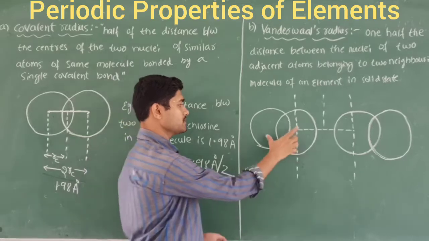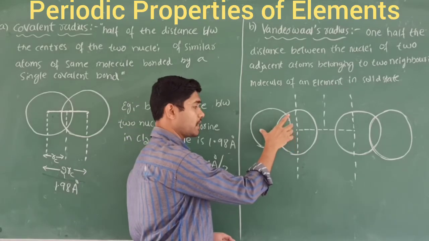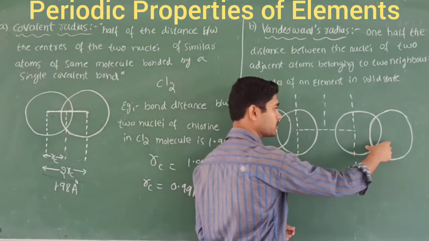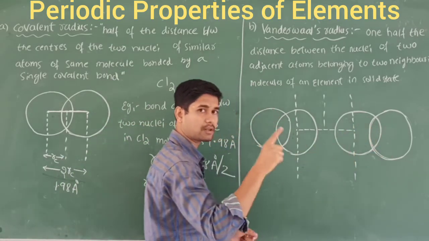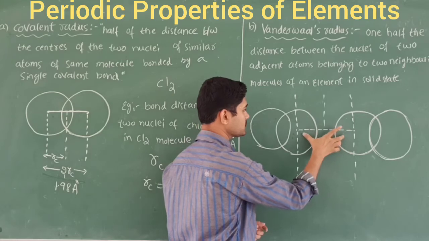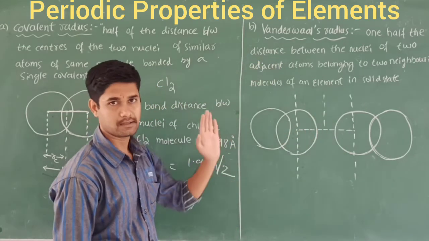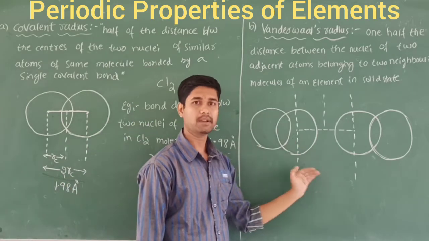So this is one molecule, right? They are going to consider only one atom in that molecule, and this is the neighboring molecule. Here also they are considering one atom of that molecule. So this distance they are going to call the van der Waals radius. So these will affect the atomic radius.